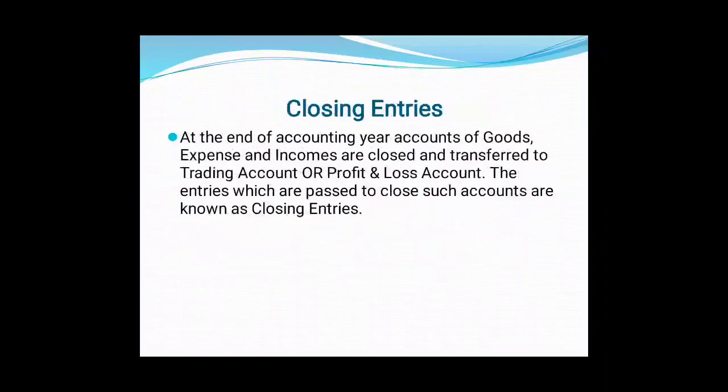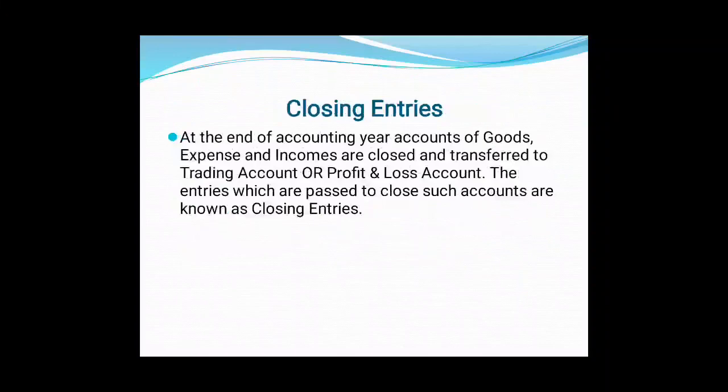Okay friends, next one, closing entry. Friends, closing entries are passed at the end of the year when we finalize our accounts, that is when we close our accounts to derive the true and fair profit and financial position of the business. At the end of the accounting year, accounts of goods, expenses and incomes are closed and transferred to trading account or profit and loss account. Which accounts are closed and transferred?